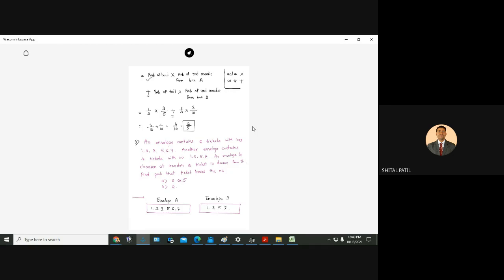These are the two envelopes. So now first we have to choose the envelope and then we have to choose the ticket. Okay, so let me solve the A part.